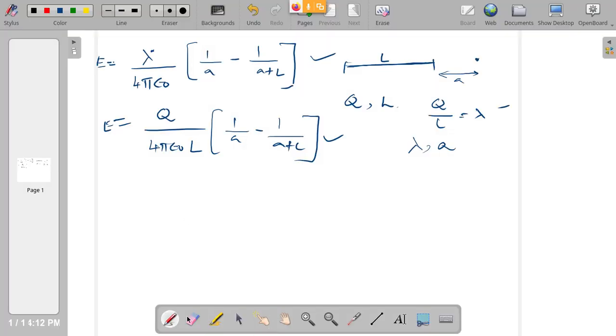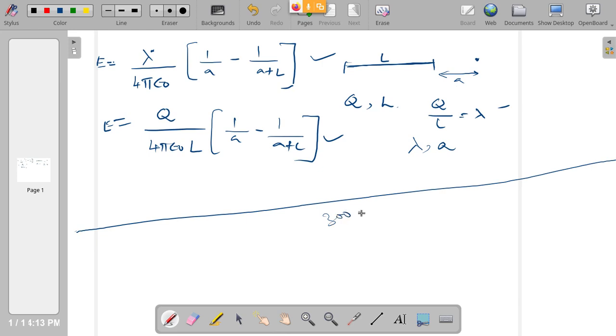In a 200-300 meter line, if you go close enough to the line, then for a point that is close enough, so what I am telling is, suppose the line is extending, let us say, about 200 or 300 meters, and I want the electric field at this point, very close, or 20 centimeter, let us say 20 centimeter from the line. Under such a case, if I stay very close to the line at this point, the line will appear like it is extending from minus infinity to plus infinity.